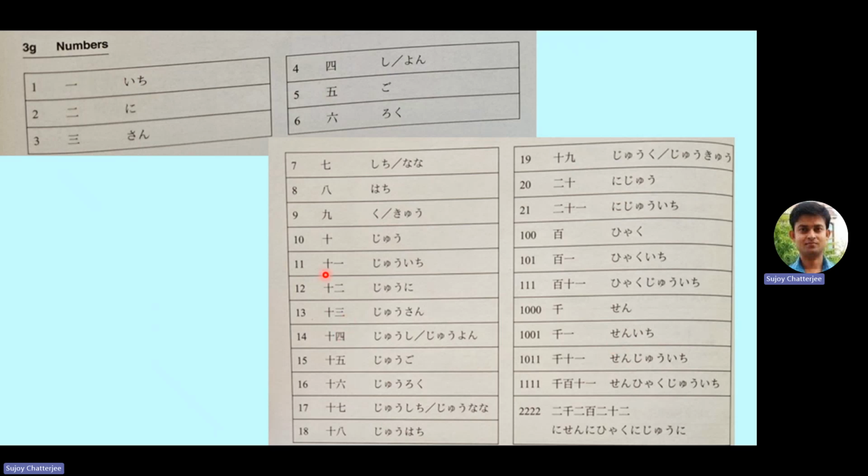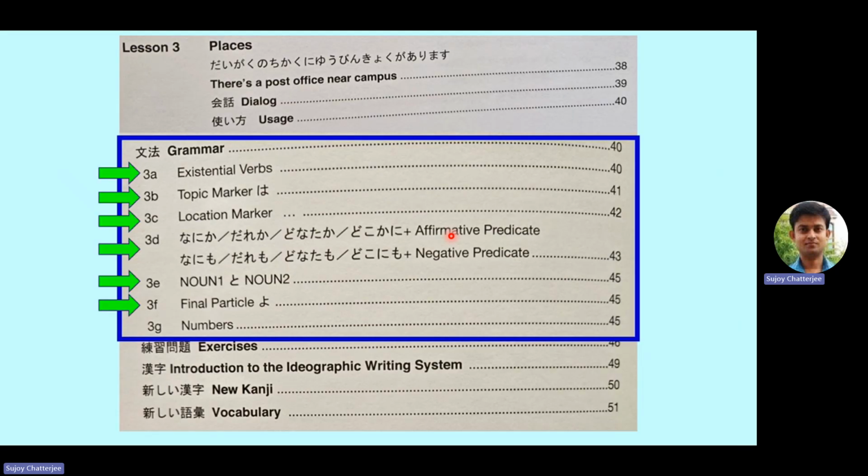We will discuss the rules of counting in Japanese in the next lesson, in the next video. And for now, just try to memorize the Japanese numbers from 1 to 10. That is ichi, ni, san, yon or shi, go, roku, shichi or nana, hachi, kyu, ju. And then we will continue in the next lecture.